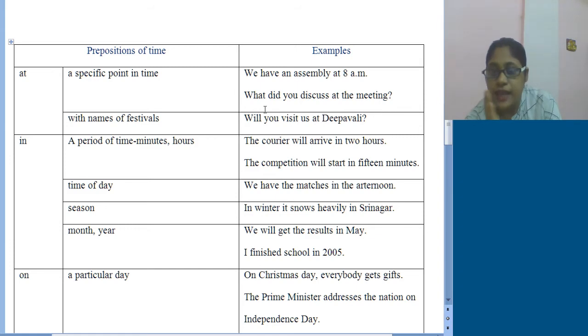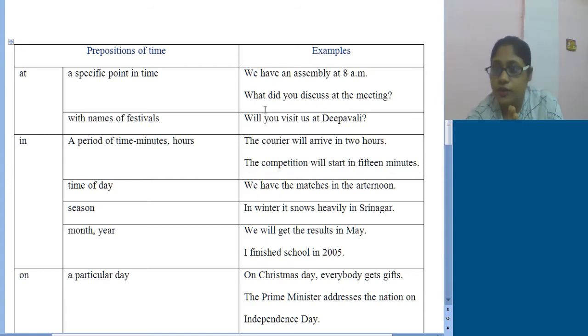preposition of place, we use in for a large place, right? City or district. The same way in case of time also, we will be using in for a broader part, and at for a smaller one, right? So we have the matches in the afternoon. Or in case of season, in winter it snows heavily in Srinagar.